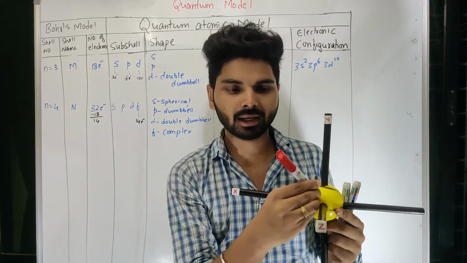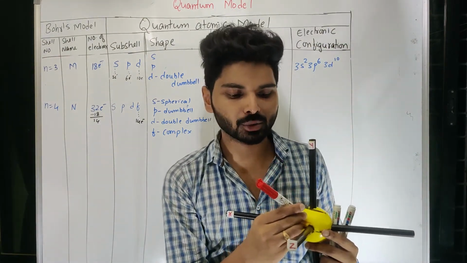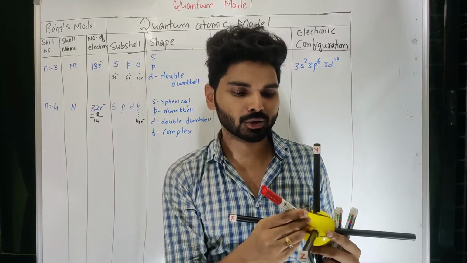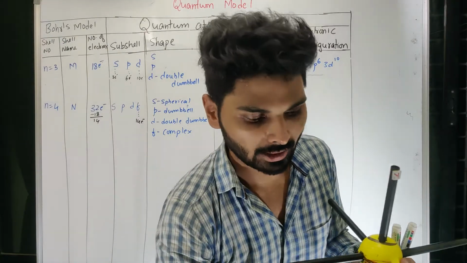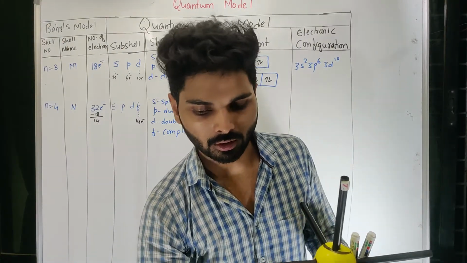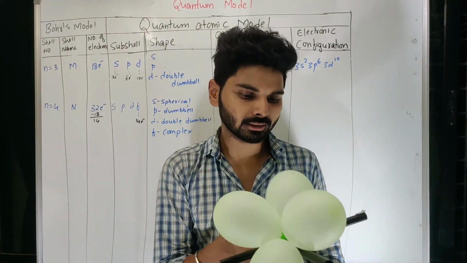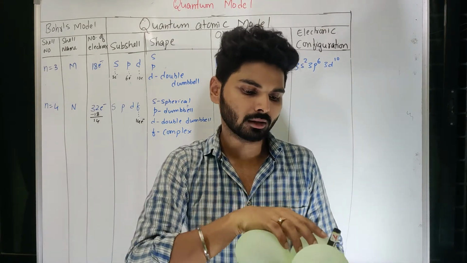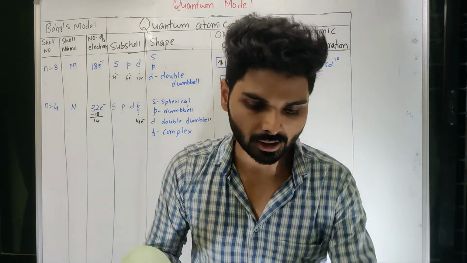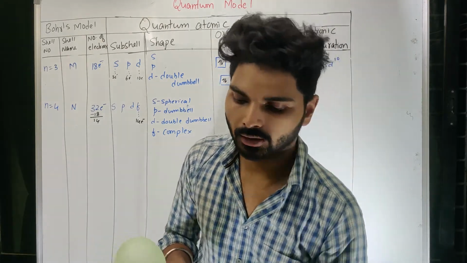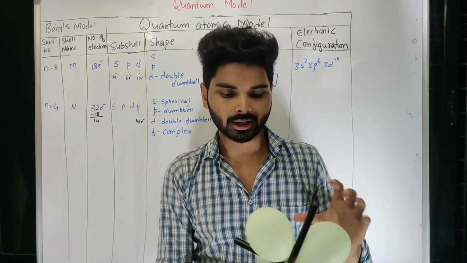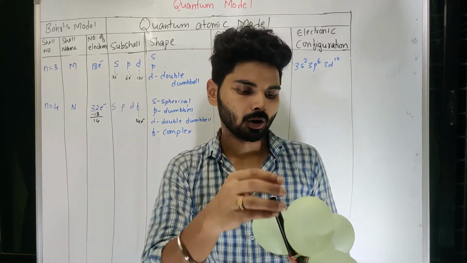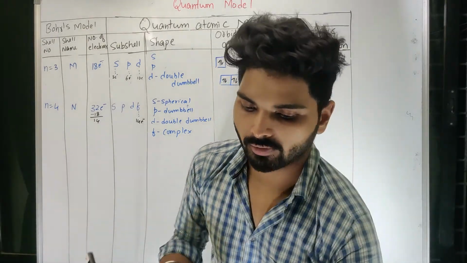Here the dumbbell is using neither an axis nor a plane, but all three. So you can think of a dumbbell like this, but it's difficult to say here, so think of them coming in this direction, or this one only.